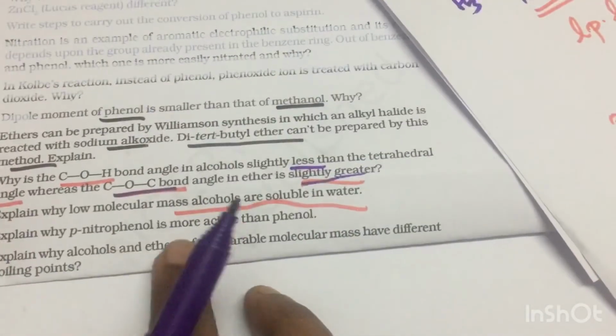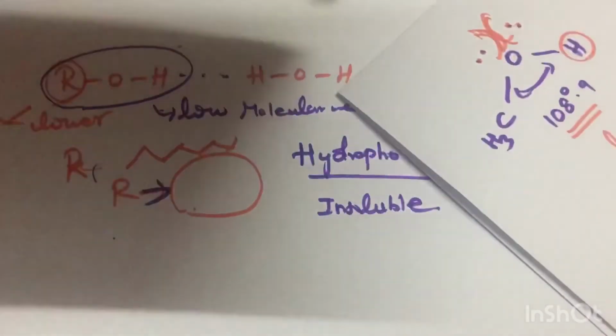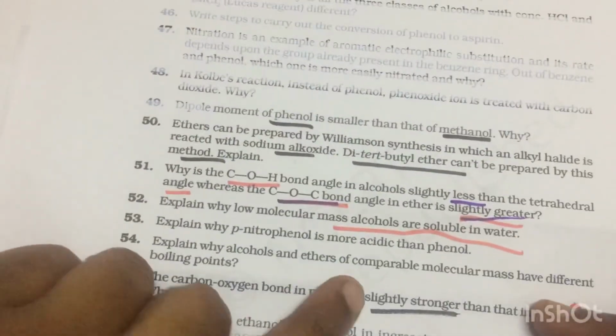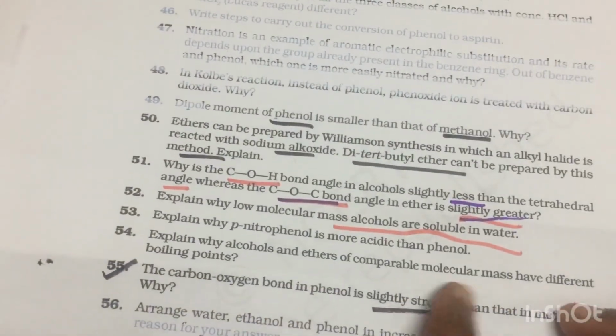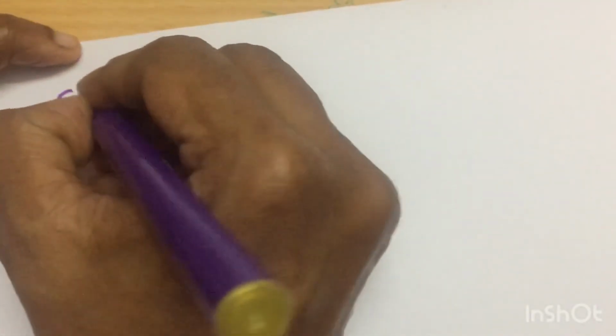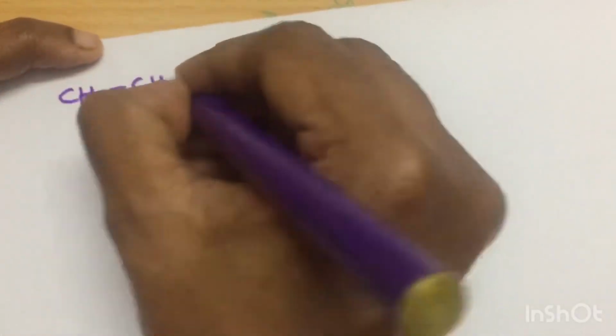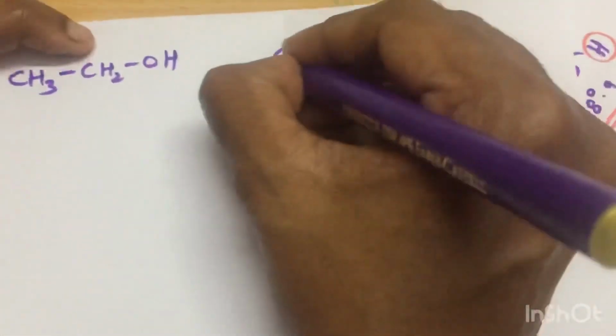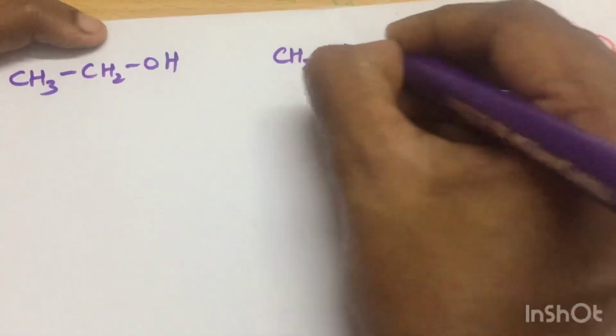Then explain why paranitrophenol is more acidic than phenol. This we have discussed several times. And explain why alcohols and ethers of comparable masses have different boiling points. This is a very good question. So I am going to choose an alcohol and an ether of comparable molecular mass. So I have chosen ethanol and dimethyl ether.